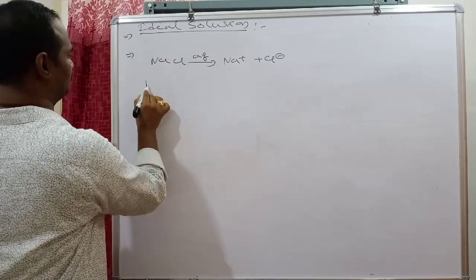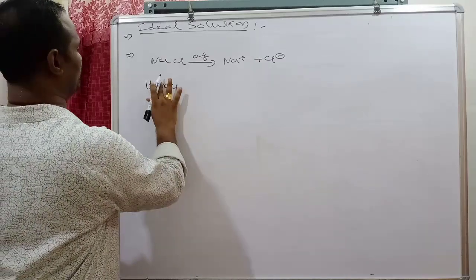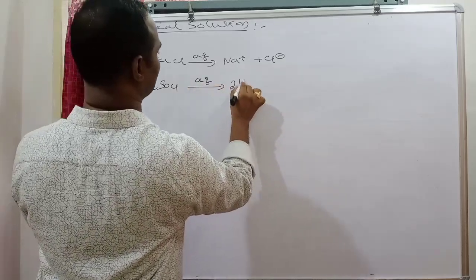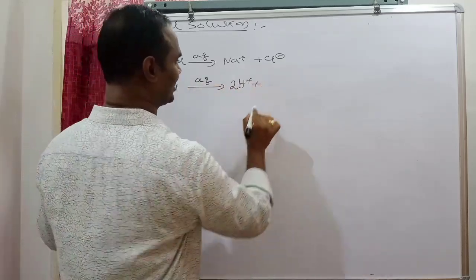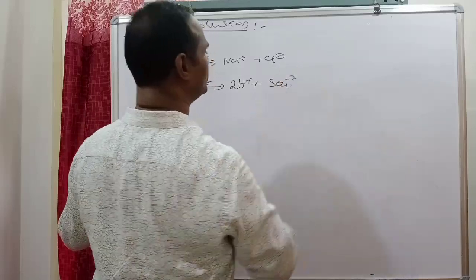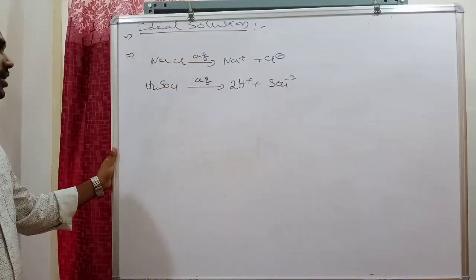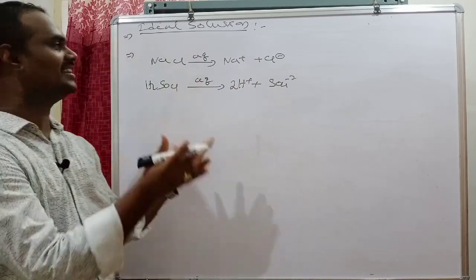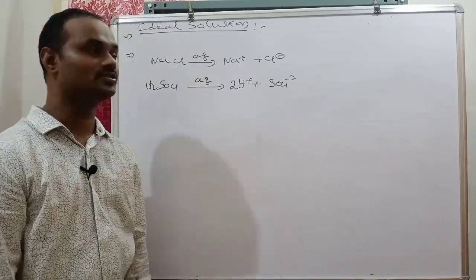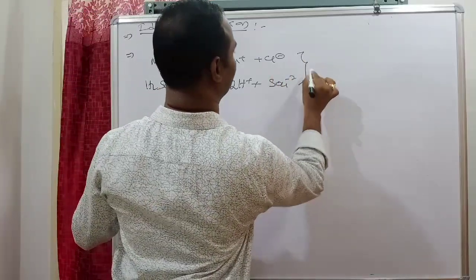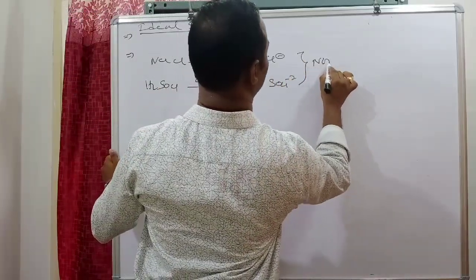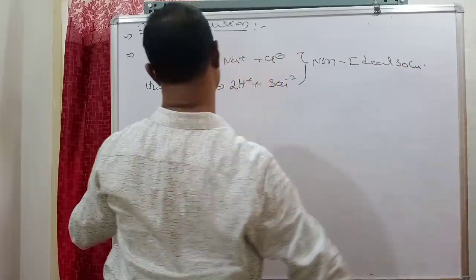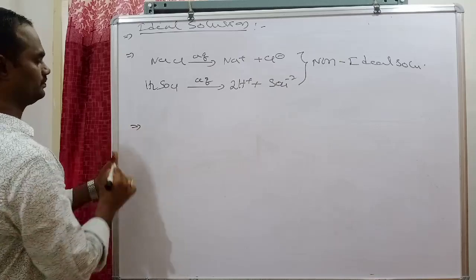In the same way, H2SO4 dissolved in water dissociates into H+ ions and SO4 2-. These solutes, when dissolved in water, immediately dissociate into particles. So these solutions are, no doubt, non-ideal solutions.